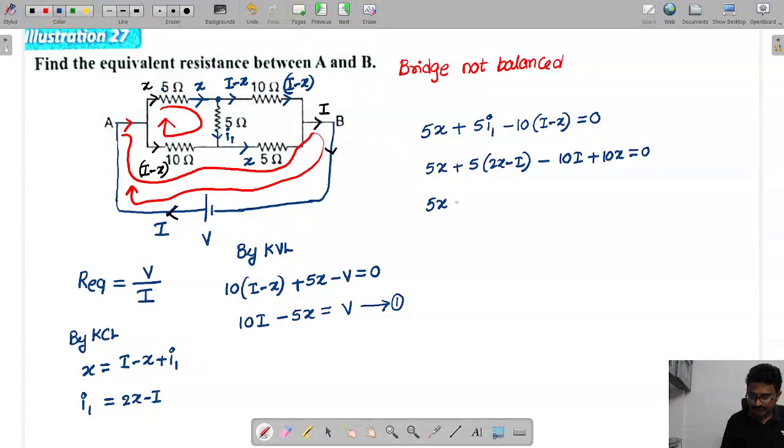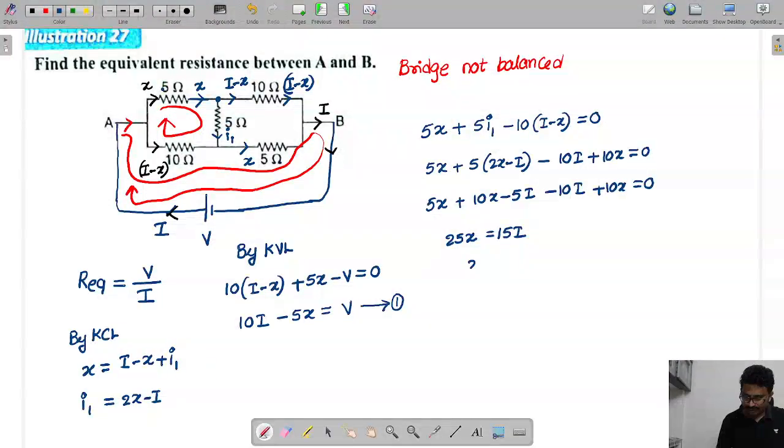So 5x plus 10x minus 5I minus 10I plus 10x equals 0. Simplifying, 10 plus 10 plus 5 is 25, so 25x minus 15I.